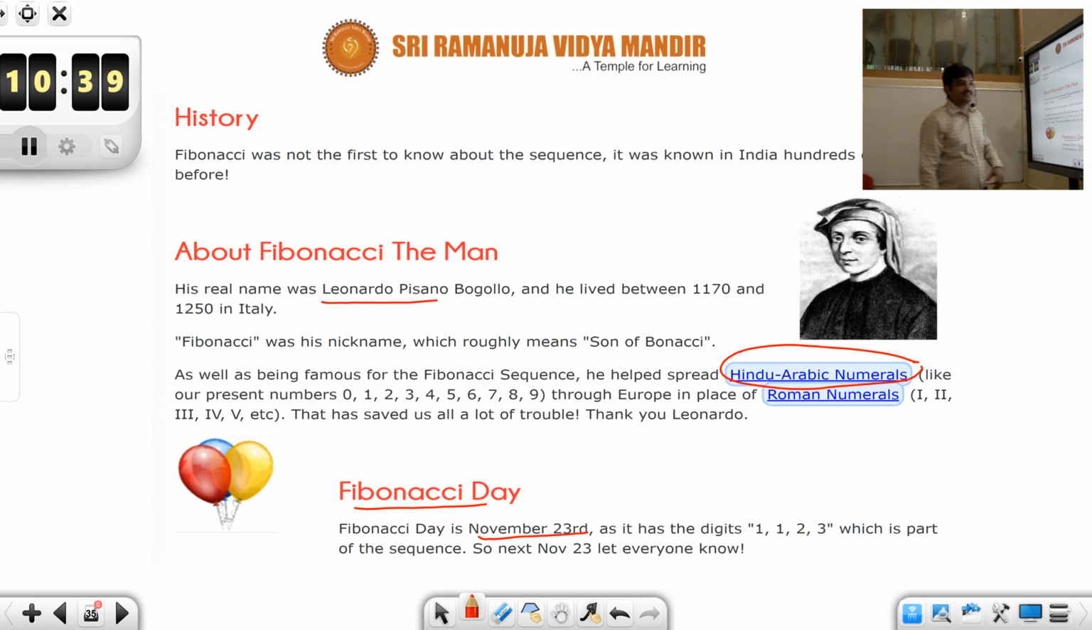And one more thing, Fibonacci day is celebrated on November 23rd. Can you tell what is the reason? The Fibonacci digits are 0, 1, 1 and the next one is 2 and the next one is 3, right? So here if you observe, 11 stands for the month and 23rd stands for the day. So November 23rd is celebrated as Fibonacci day.